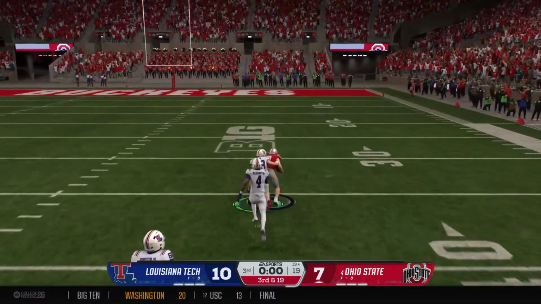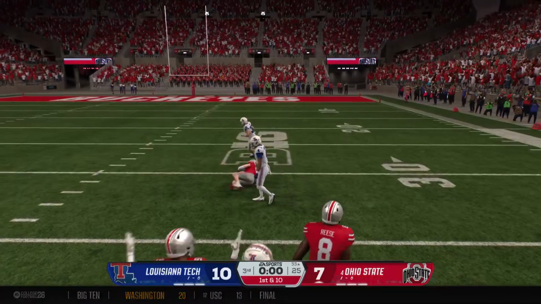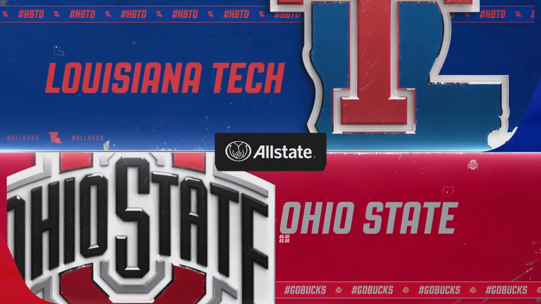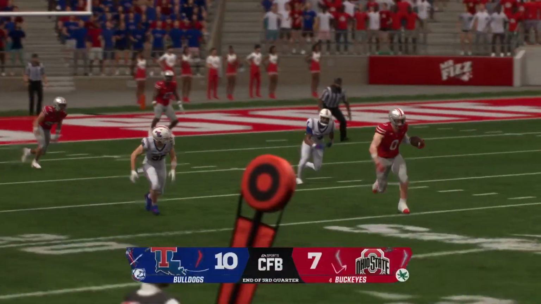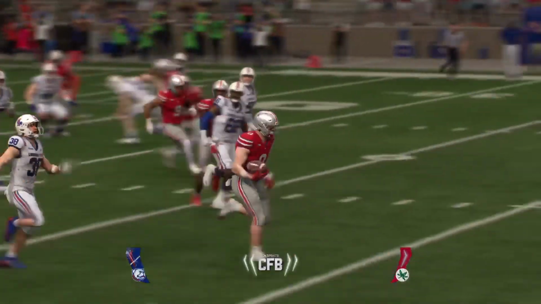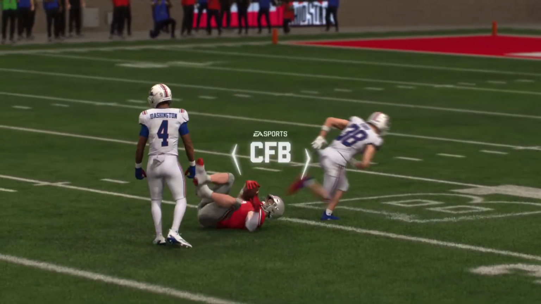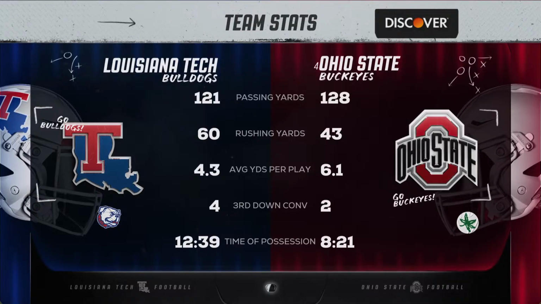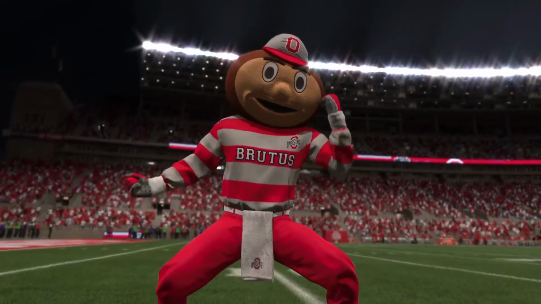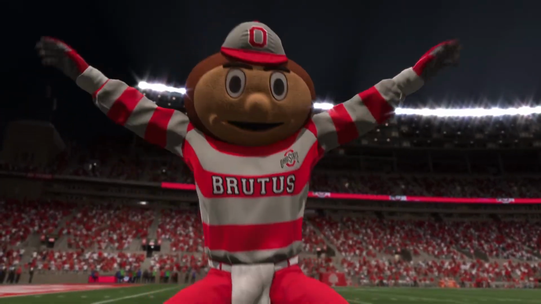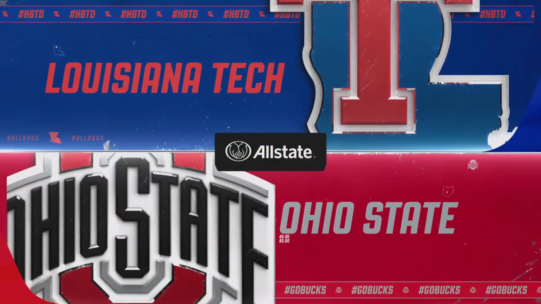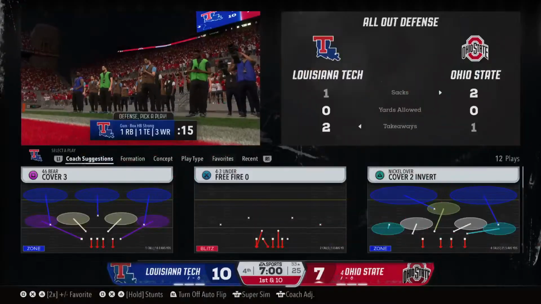They were back in their own end, and they stopped the drive. Got some room to run, and he is brought down, but what a way to finish this quarter with the pick. That's the end of the period. It's Louisiana Tech holding the lead. They've built a cushion. They've got a nice lead. Now the task is finish the deal as you take a look at the third quarter stats. One more period to go to see who can make the winning plays and come home with the victory.